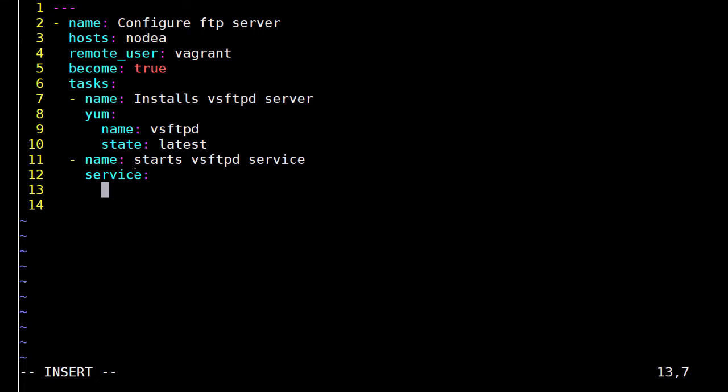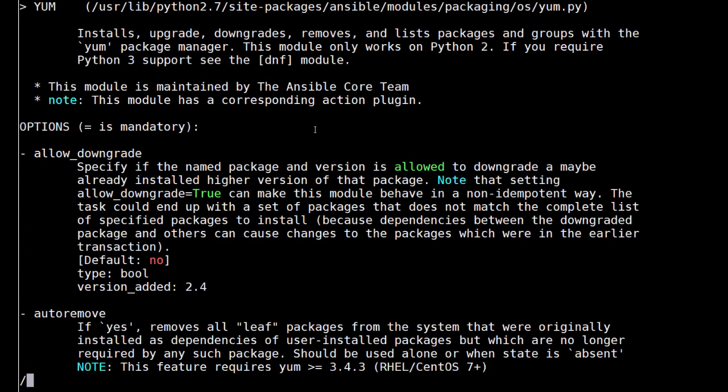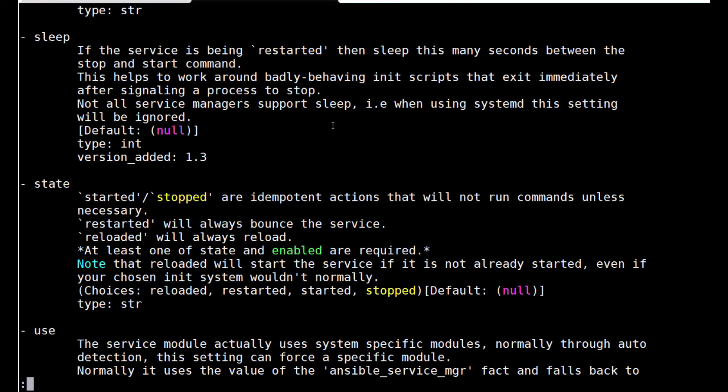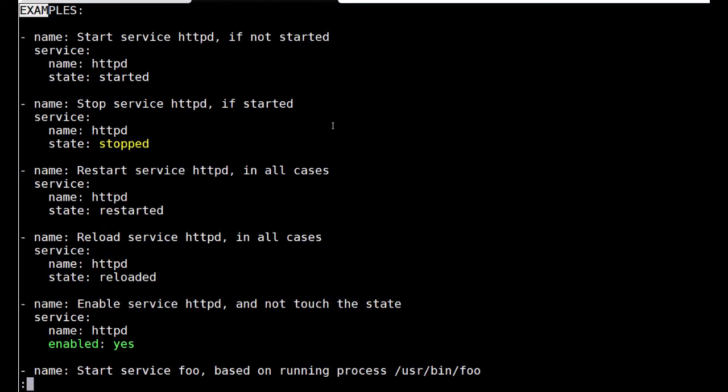Service takes the parameter name. What is the name of the service? Name of the service is vsftpd. Status, what should be the state? Again, if you are not comfortable about these modules, you can always go to the other terminal and open ansible-doc service, and go to the example section just by typing slash then exam, press enter. Here is the example section.